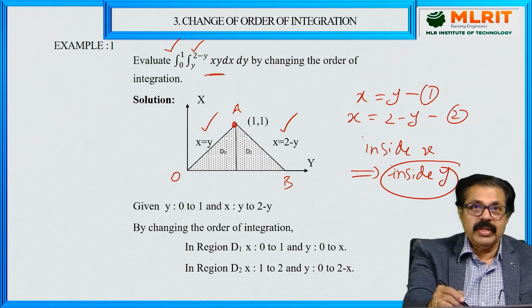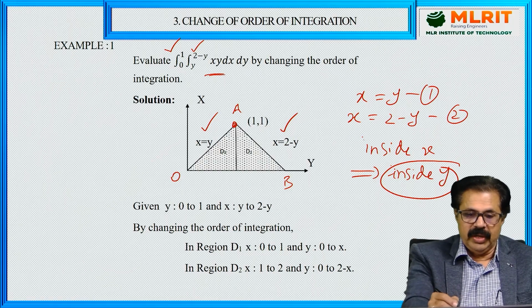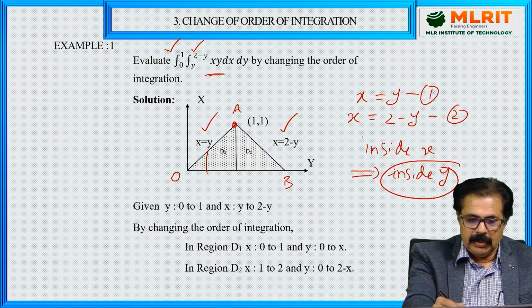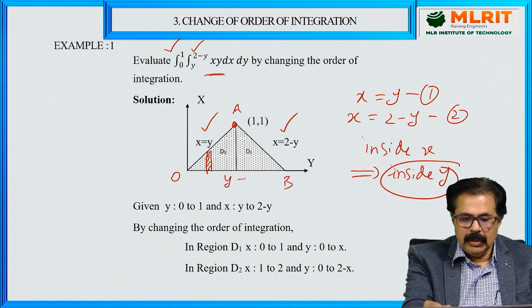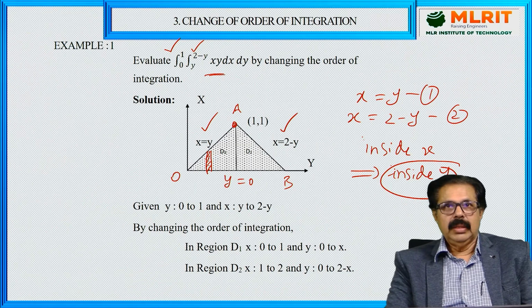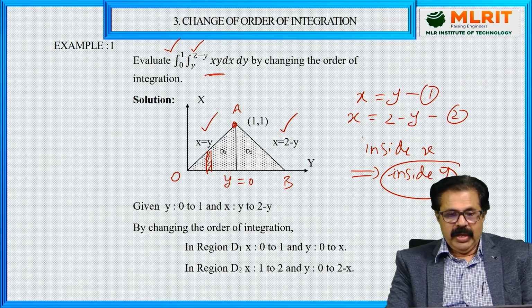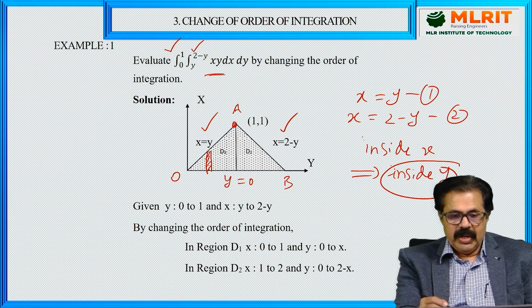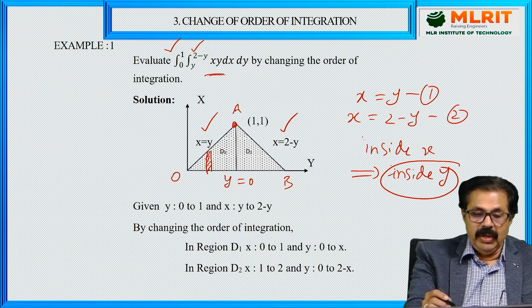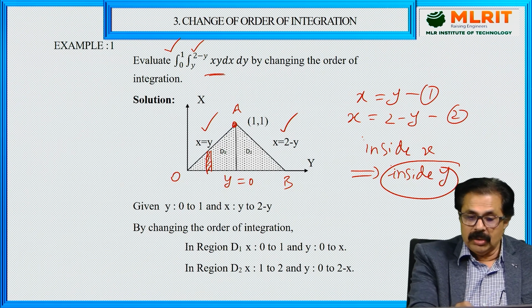So let us take a vertical strip. Once you have the region of integration, you take a vertical strip like this. Of course, the x-axis is now y equals 0. Once you take a vertical strip, it is moving along the x-axis.